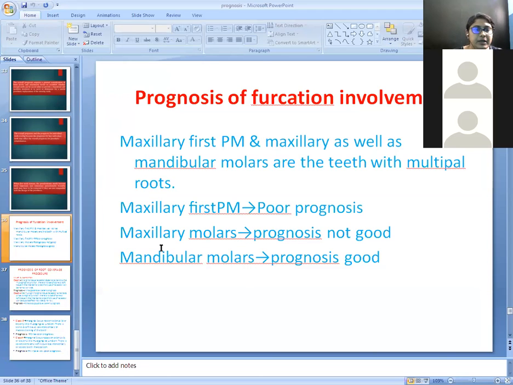So what happens if the maxillary first molar is present, as well as the maxillary first premolar, and the mandibular molars are multi-rooted teeth? For the maxillary first premolar, the prognosis will be poor. For maxillary molars, the prognosis is not so good, and for mandibular molars, the prognosis is good because there is a regenerative therapy for the treatment of the furcation area.